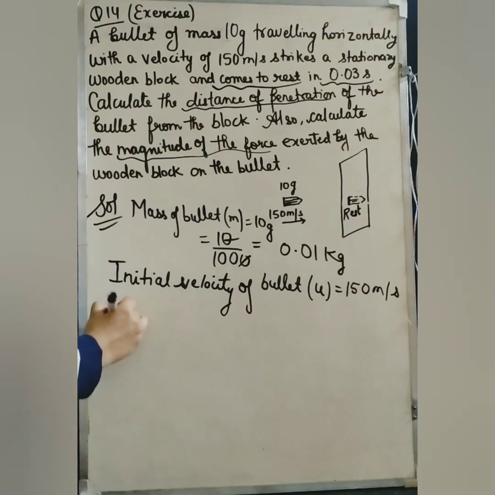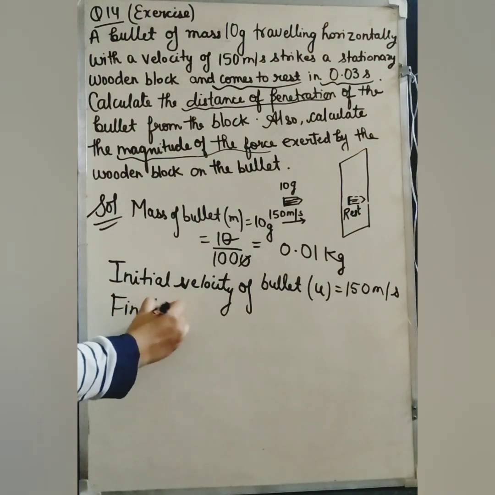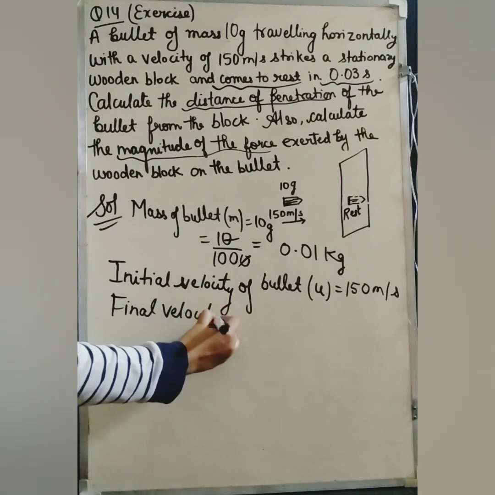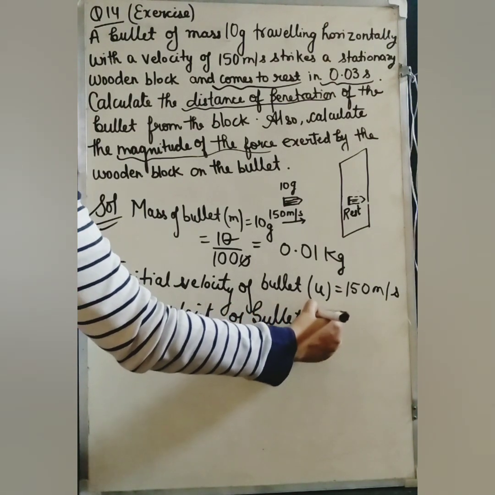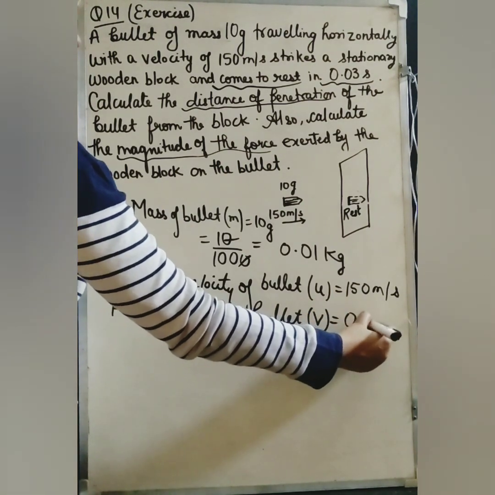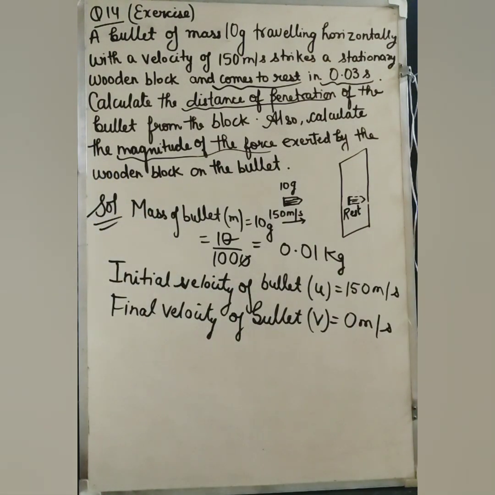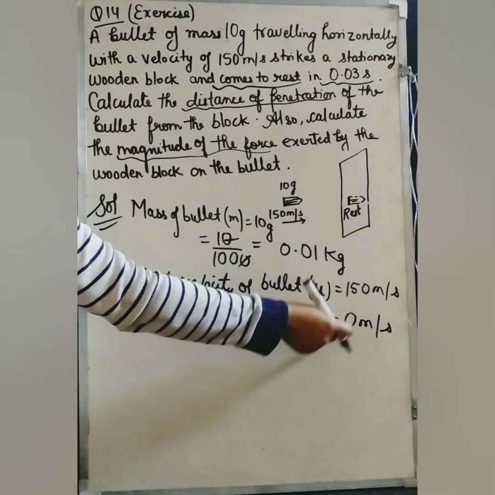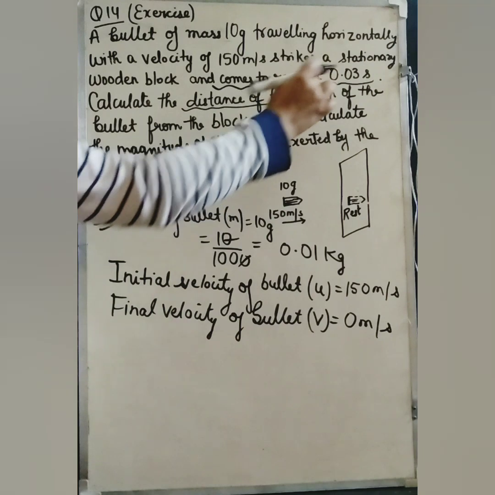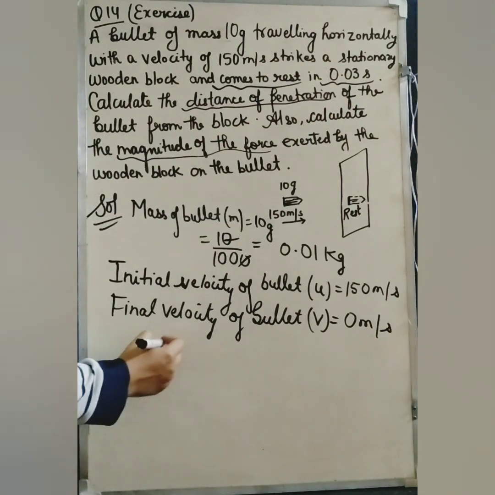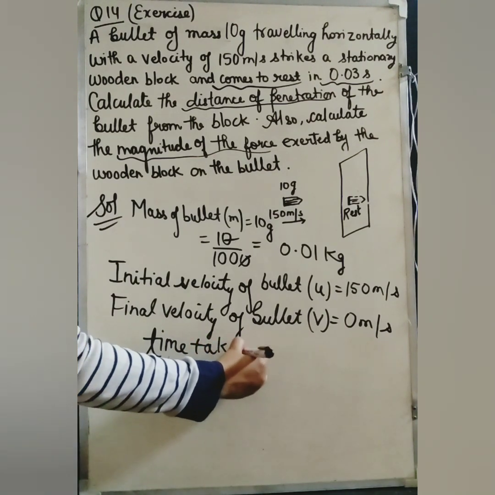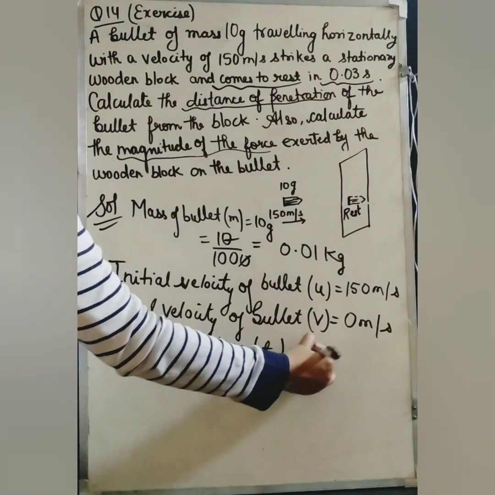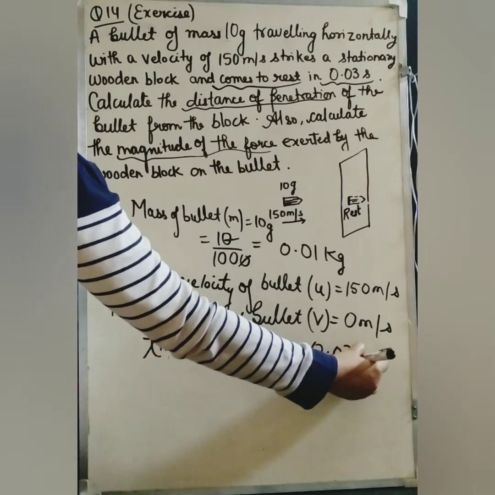So its final velocity v is 0 meter per second. This change in speed has taken 0.03 seconds, so the time taken, small t, is 0.03 seconds.